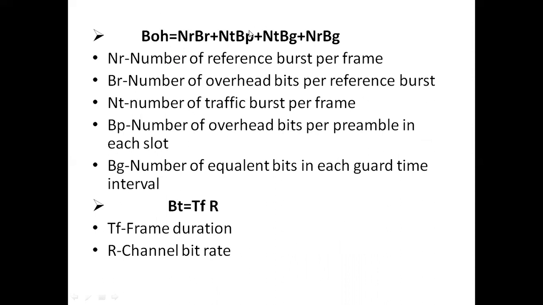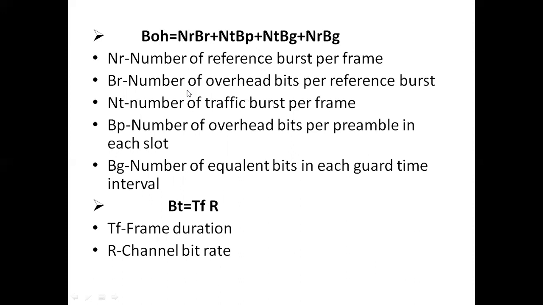In order to calculate B_OH, we have the formula B_OH equals N_r into B_r plus N_t into B_p plus N_t into B_g plus N_r into B_g. Here N_r is the number of reference bursts per frame, B_r is the number of overhead bits per reference burst, N_t is the number of traffic bursts per frame, B_p is the number of overhead bits per preamble in each slot, and B_g is the number of equivalent bits in each guard time interval.